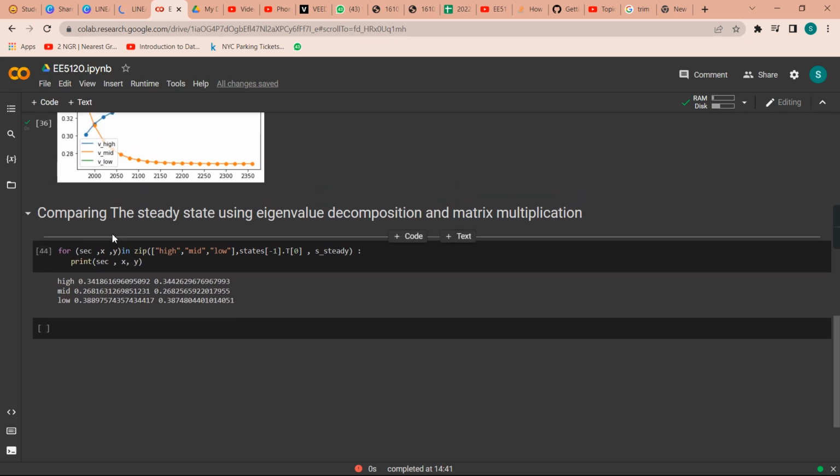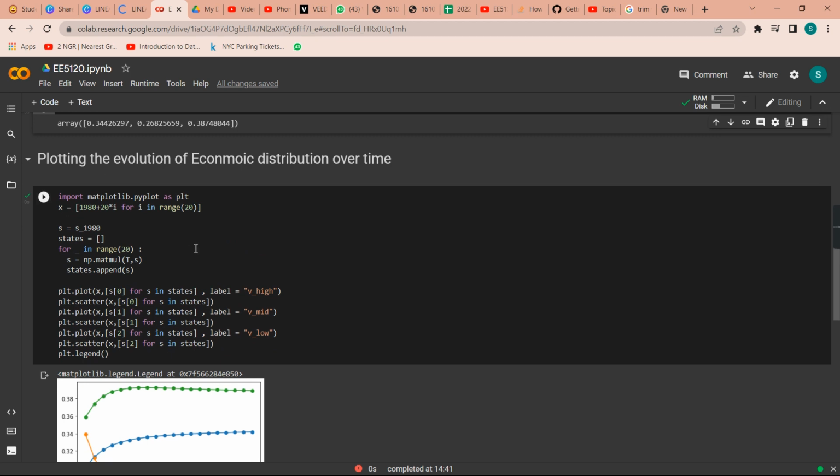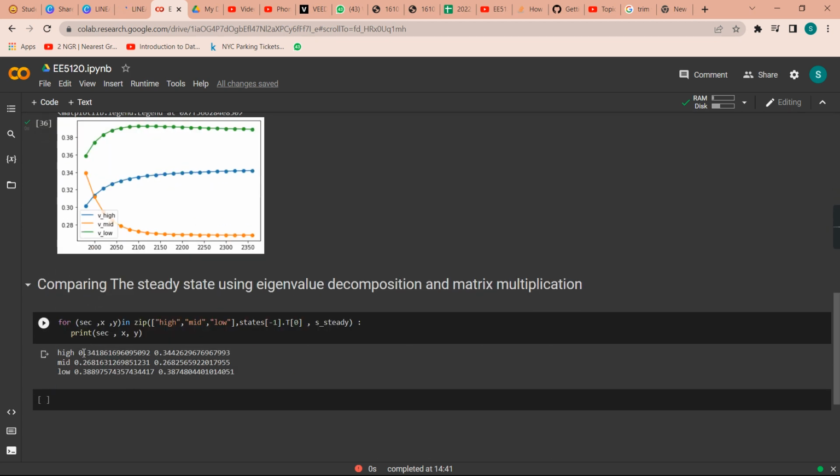And in the end, if we multiply the transition matrix for a very large n, let's say 20, and compare the results with the steady state obtained, we see that the results are pretty similar, showing that the eigenvalue decomposition method for computing the steady state indeed works.